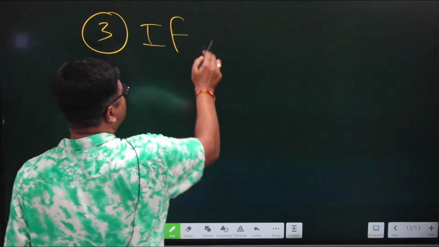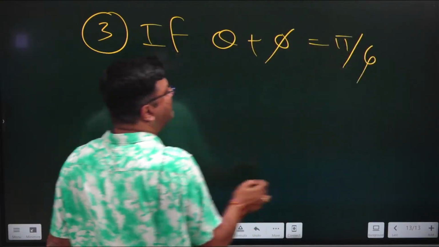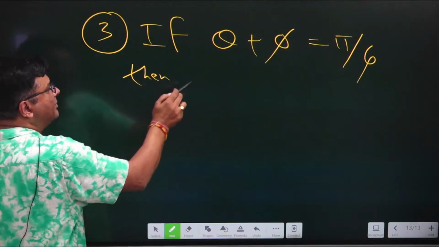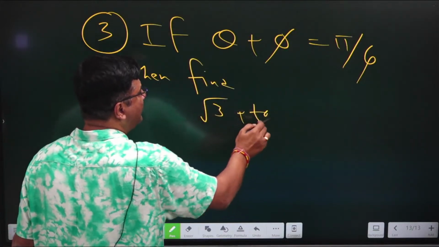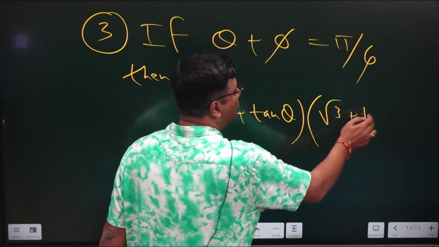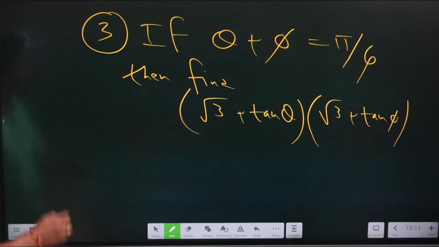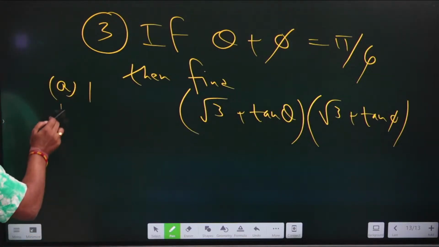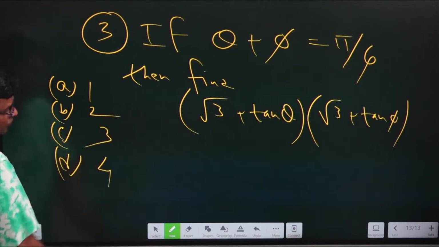Now this time the question is, if theta plus phi is equal to pi by 6, then find the value of (root 3 plus tan theta) into (root 3 plus tan phi). Now this is the value which you have to calculate. And this time your options are 1, 2, 3, 4.